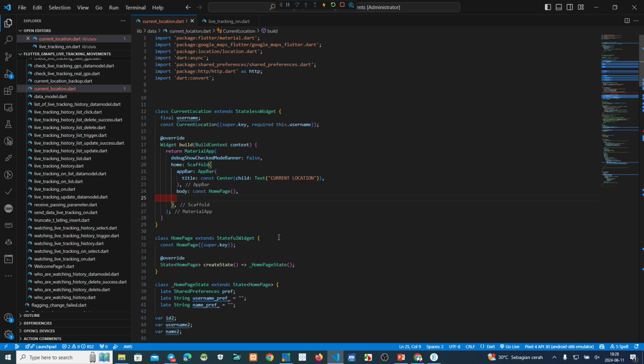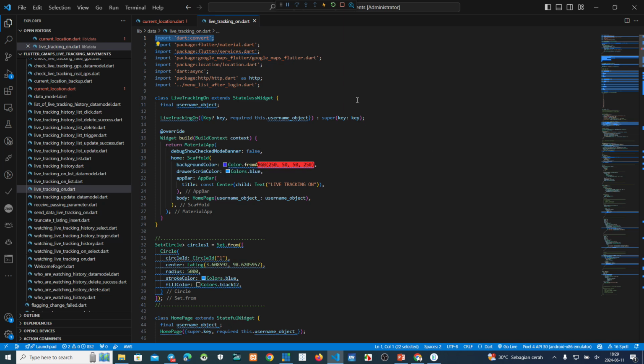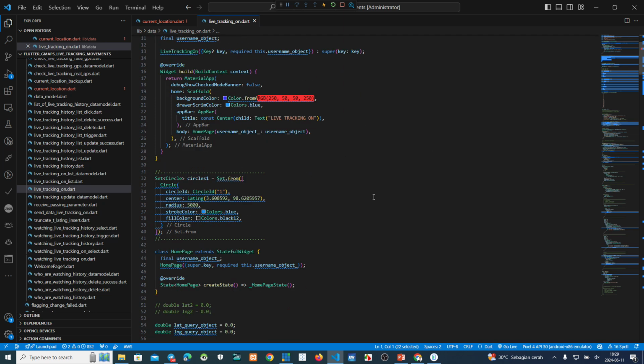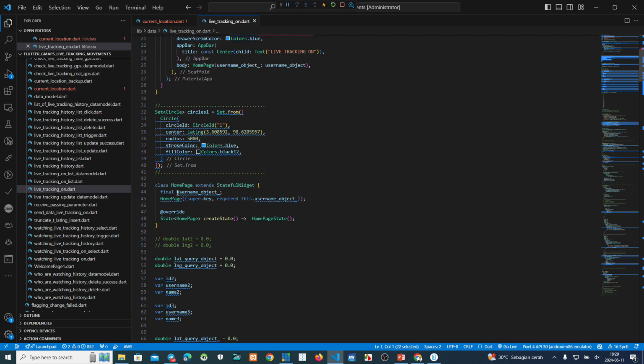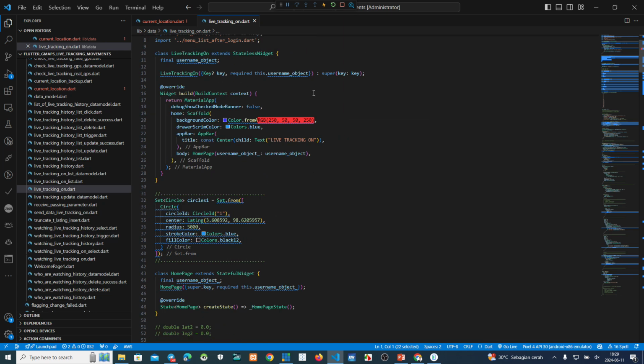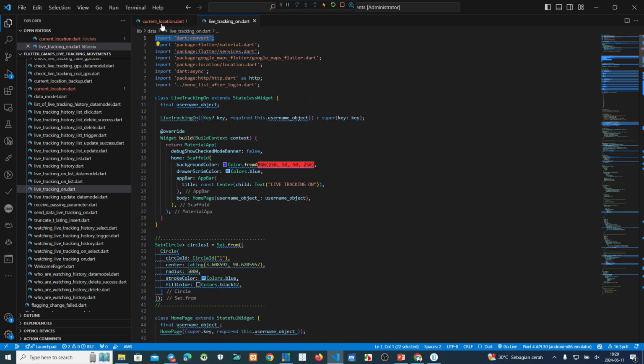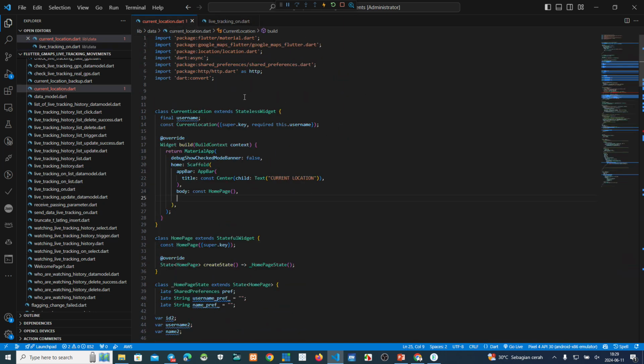Now this one we make the name, this one object. We make the same, yeah. Underscore username object, underscore this one username object. We make the same. Username object, this one, same.